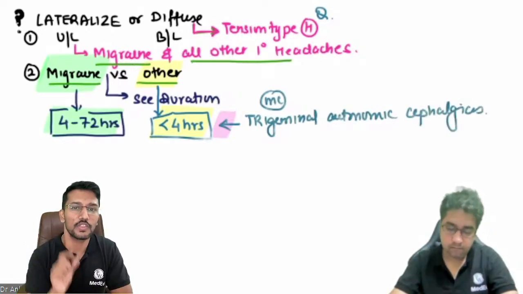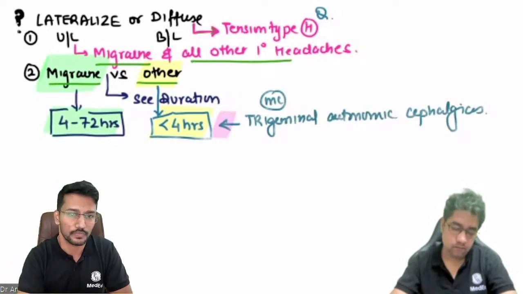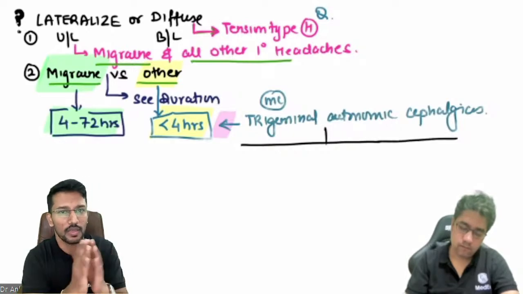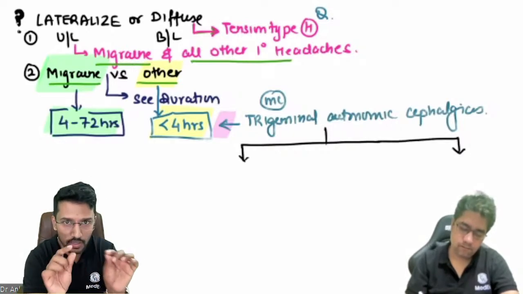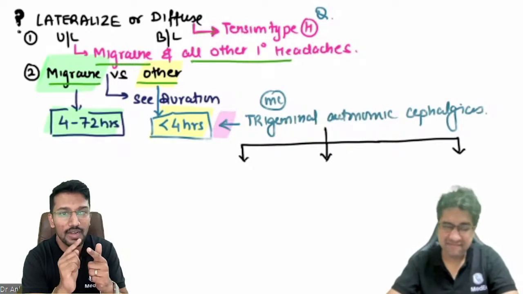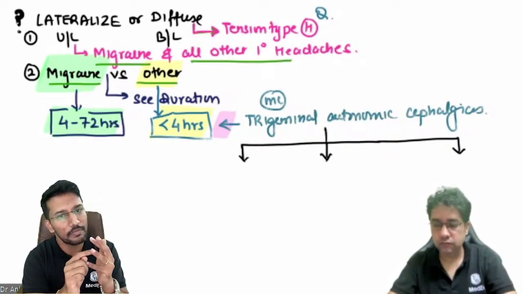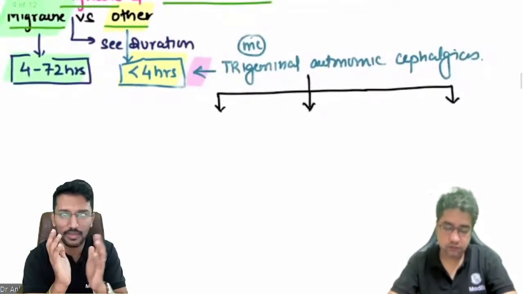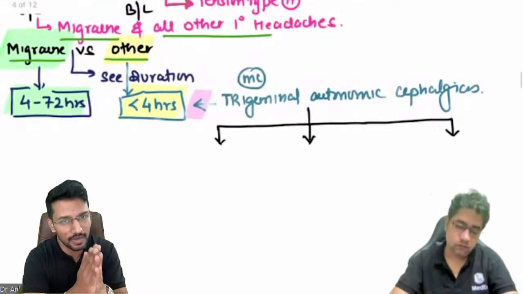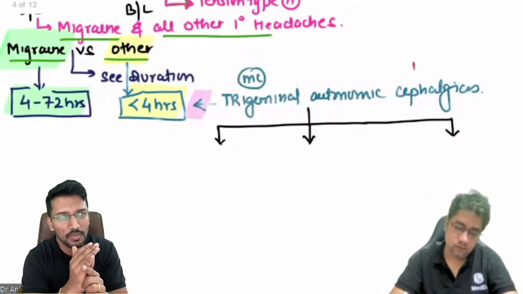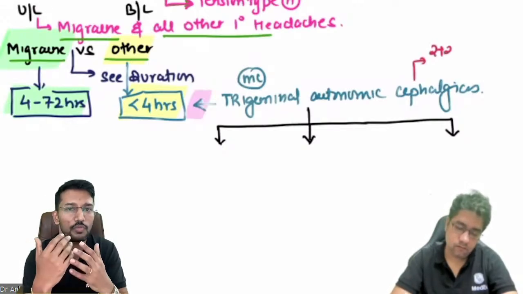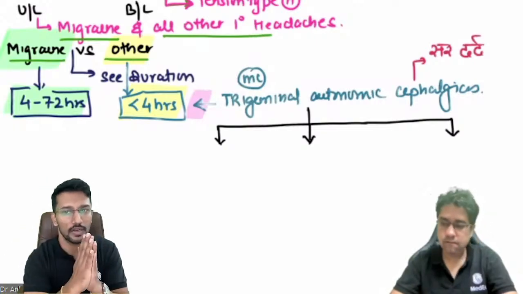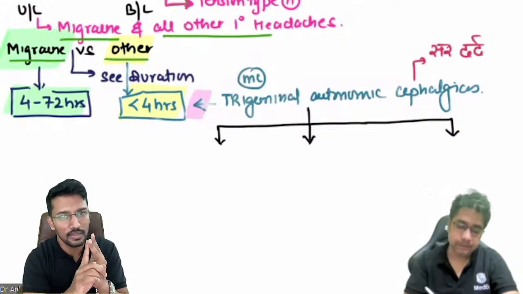Now, how do we distinguish between these three entities? Okay, so all these three entities have something in common. When you look at the name or the broad title given to these conditions, what do we notice? Trigeminal autonomic cephalgias. What does cephalgia mean? It is headache, right? Cephal, head, algia, pain. Cephalgia means headache. Why are we calling it trigeminal? Because the headache is primarily distributed in the distribution of the trigeminal nerve. It is more facial than cranial.